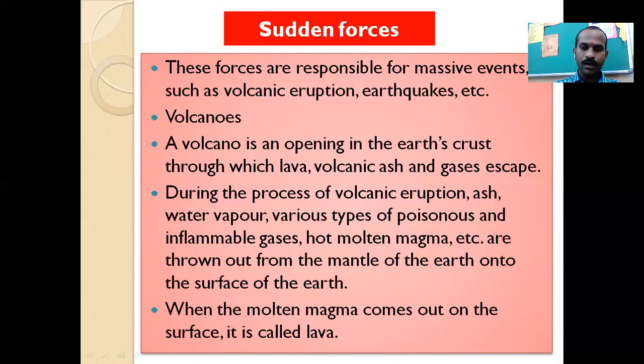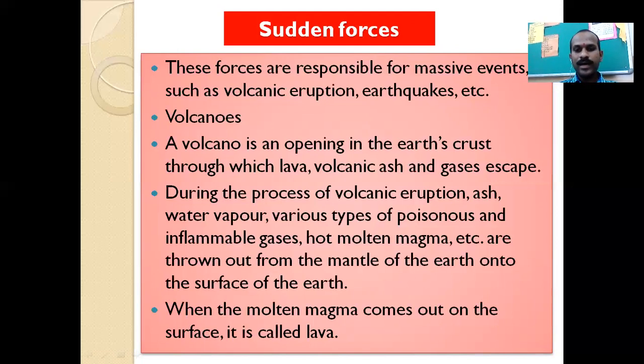It means all these things gathered in the mantle of the earth: molten magma, inflammable gases which can easily catch fire, poisonous gases, ash and water vapors. All of these are erupted out of the mantle to the surface of the earth when the volcanic eruption happens.